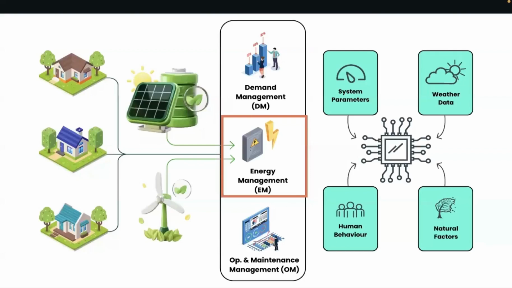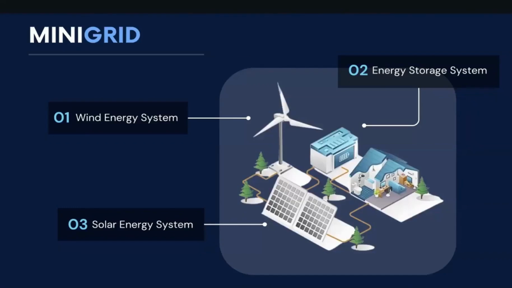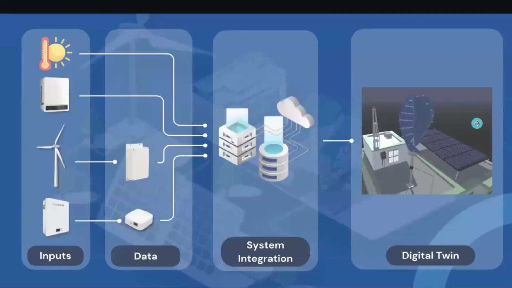For the EM module, we need a way to capture the data from the power generating infrastructure of the mini grid. We have deployed Oversight in mini grids. For example, as you can see in the slide, this particular mini grid combines wind, solar, and a battery backup system. So when you look into generation, we can monitor the energy generating infrastructure. We gather data through our smart devices as well as the mini grid specific devices. We send that to the cloud, and using that data, we model what we call a digital twin.